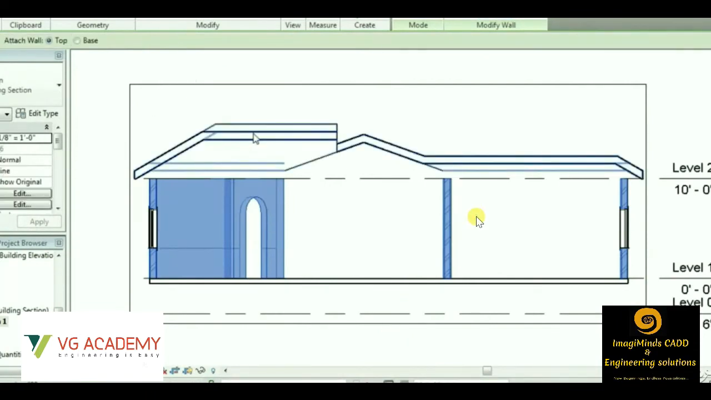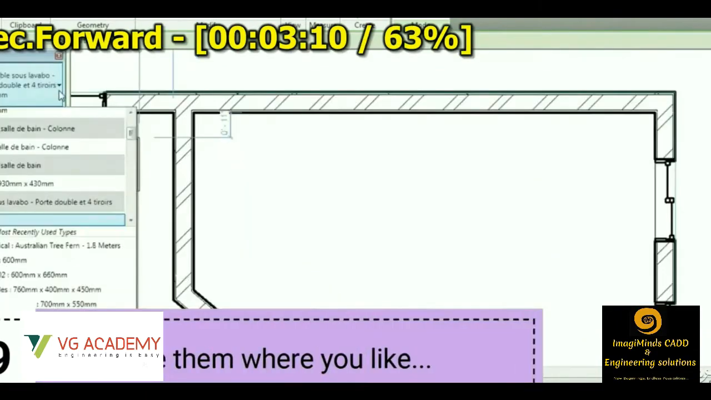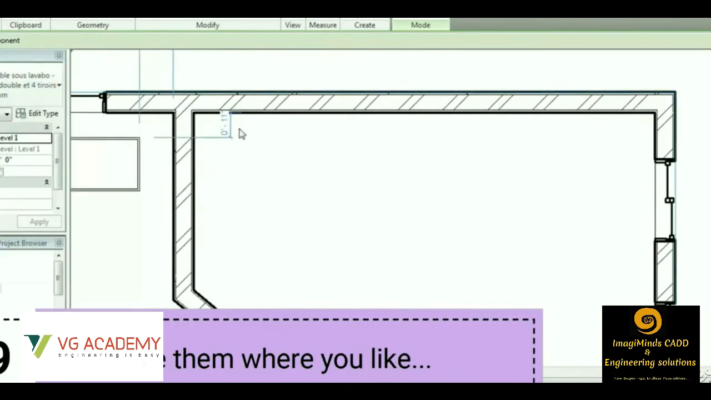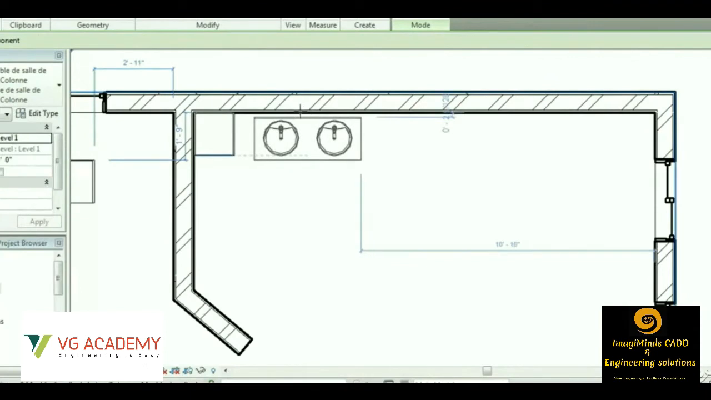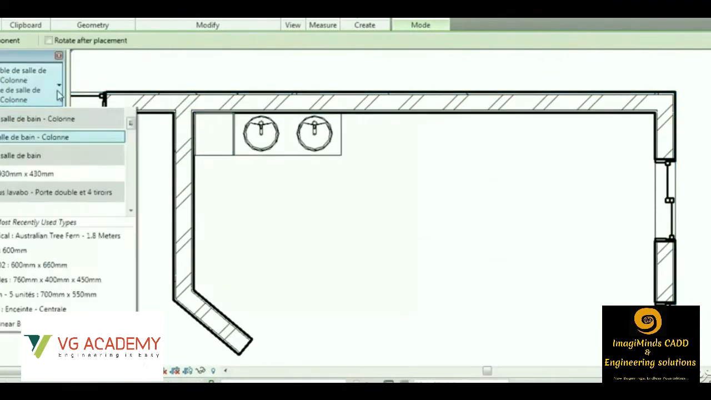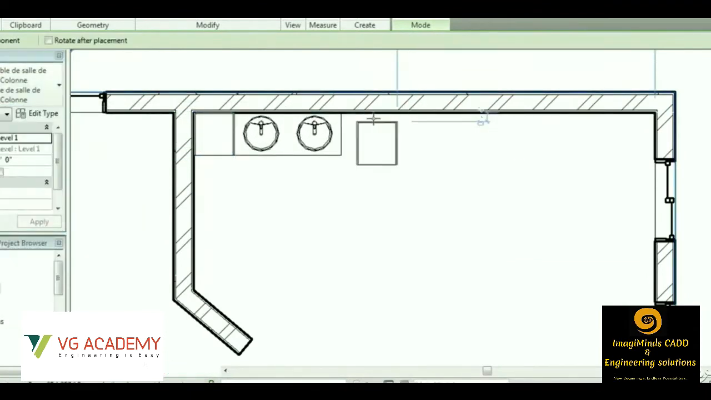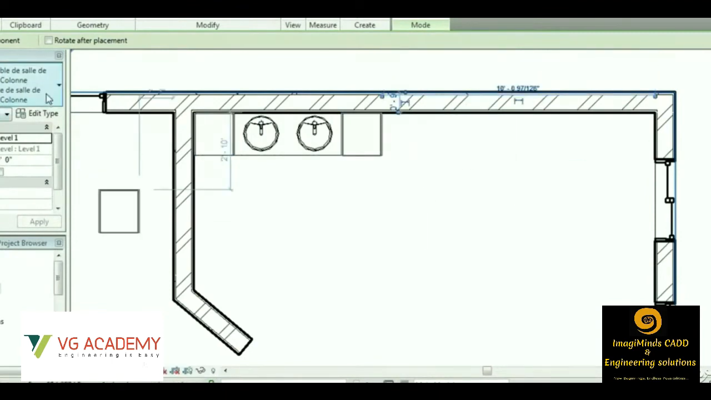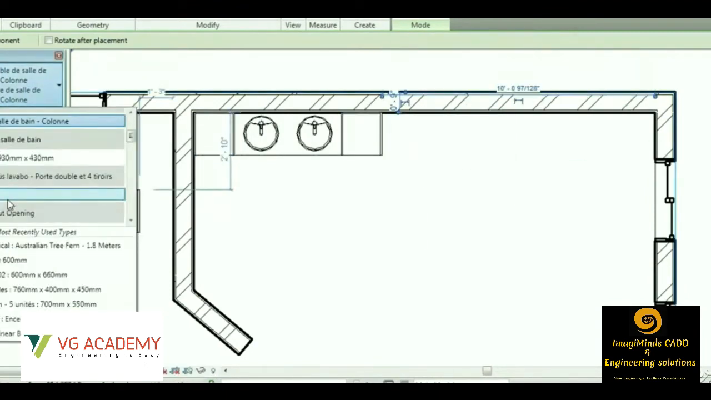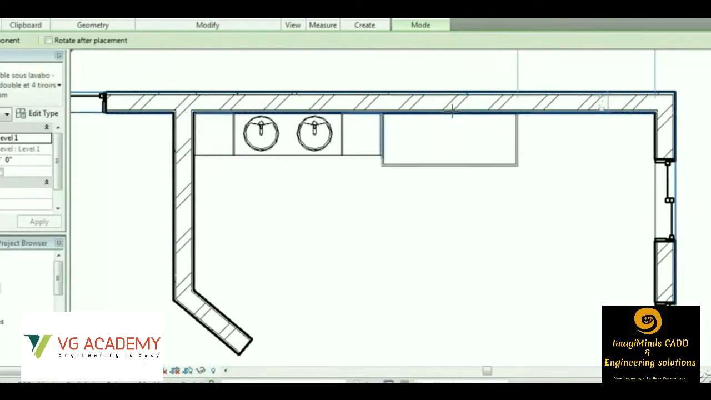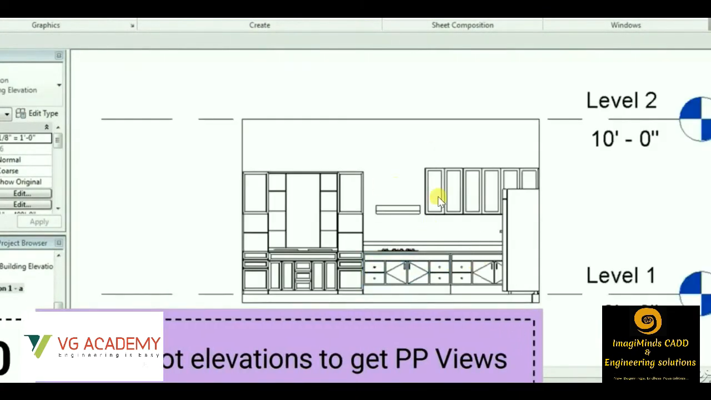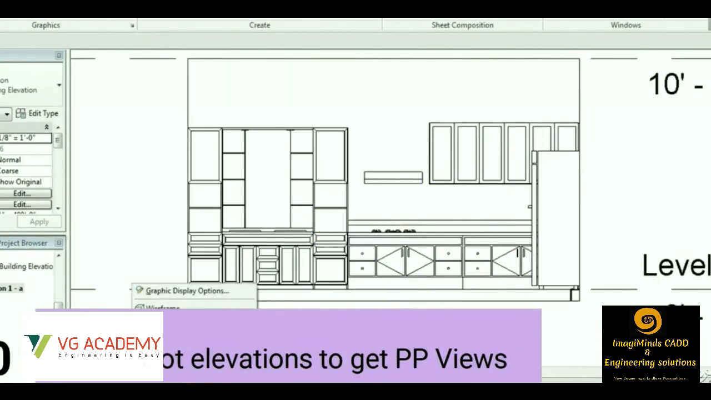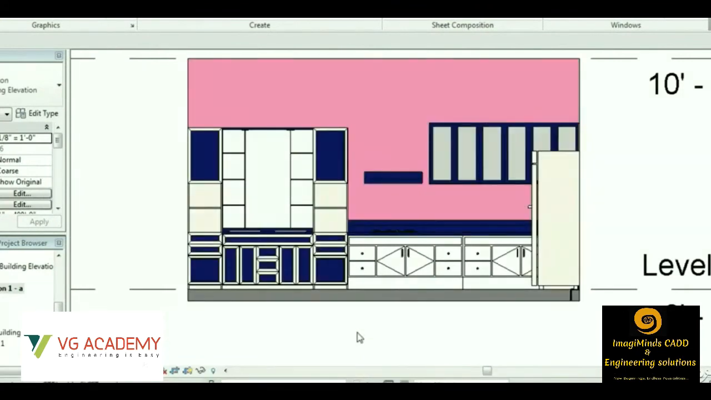So move to the next part then, like placing the furniture. So we have the furniture gallery, or we have the component gallery from where we can import n number of furniture. Suppose we need any bed, chair, sofa, any type of furnitures we require. We'll be searching it from the Autodesk Revit library. From the library we'll be placing the furnitures, and even we can get the 3D models, or we can visualize the 3D models of the furnitures. Like this is the elevation view. I'll show you the 3D models of the furniture.